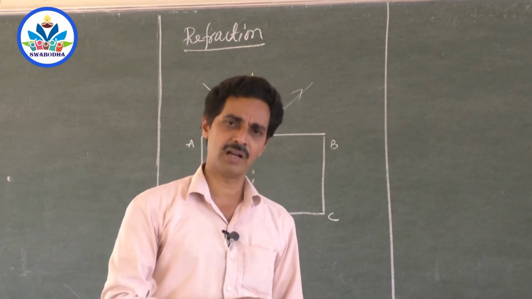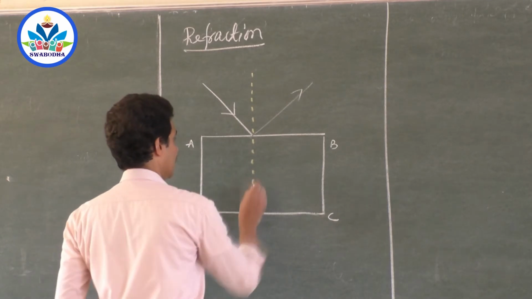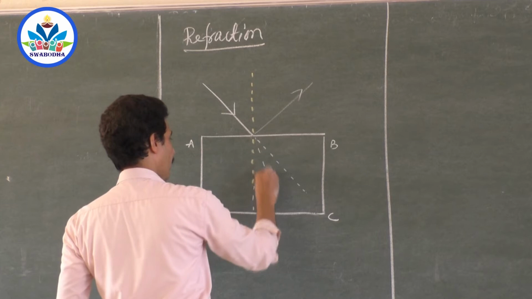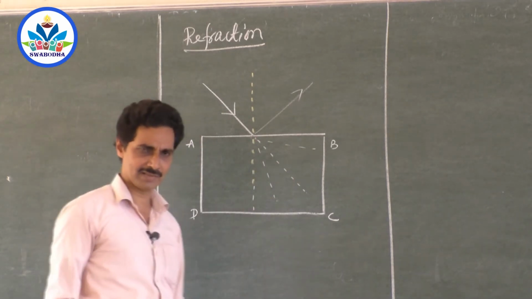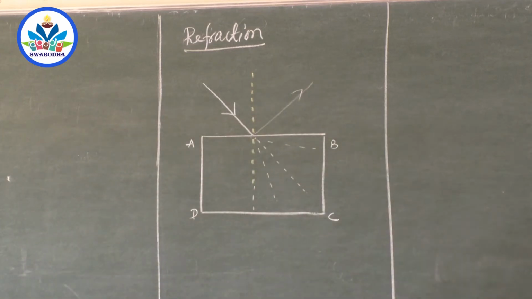But the surface of water also reflects a small amount of light, but a major amount of light enters in. How does it enter in? In the same direction, or in this direction, or in this direction, or in any direction as it likes? No. There is a particular rule followed here. It follows a particular law.